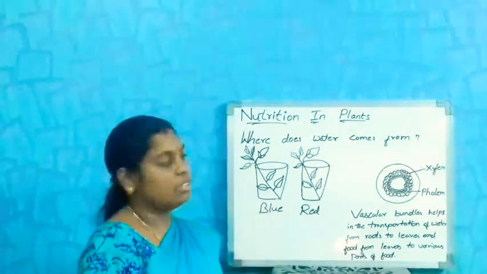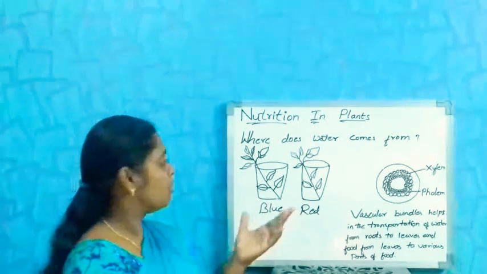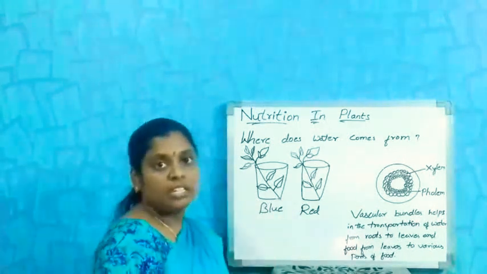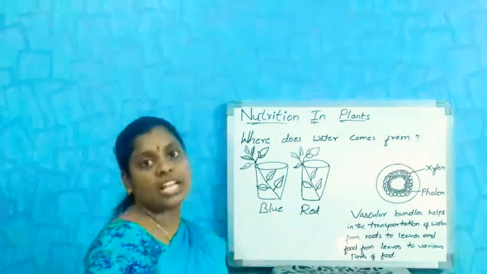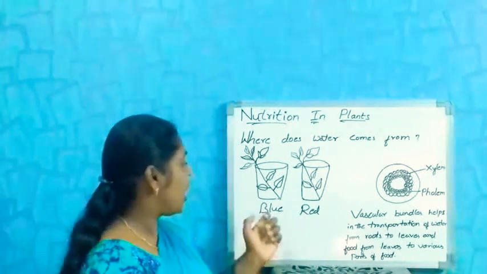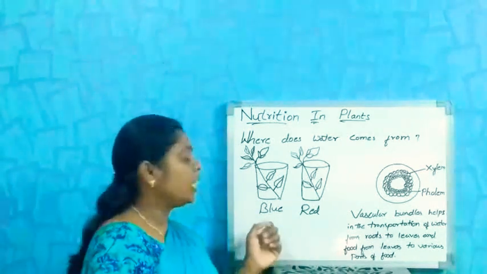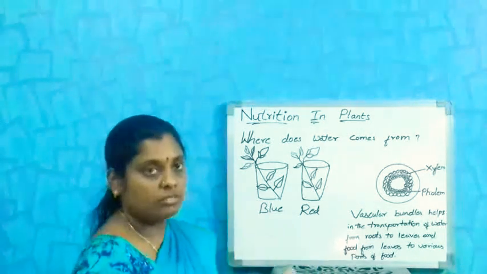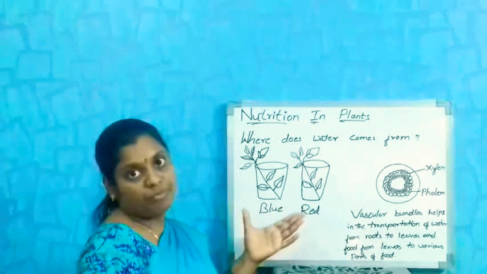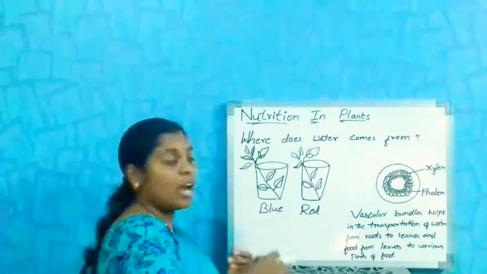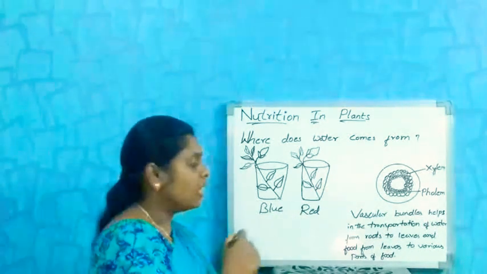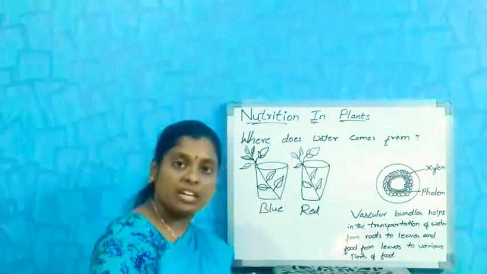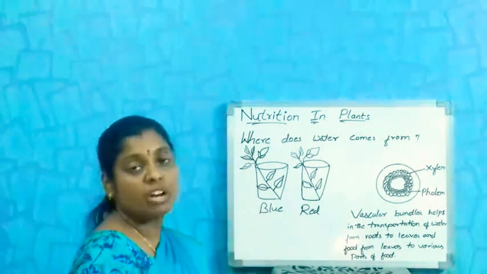Collect 2 stems of that flower and keep each stem in each glass. Fill the glasses with water. If you add blue ink in one glass and red ink in another glass, what will you observe after a few hours?